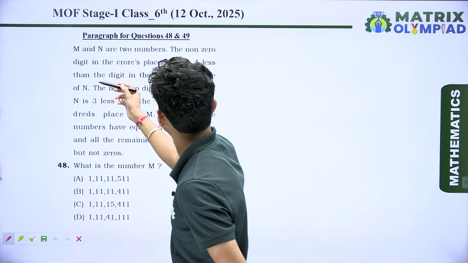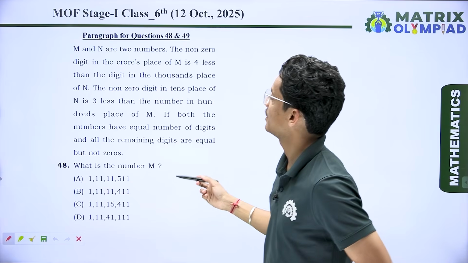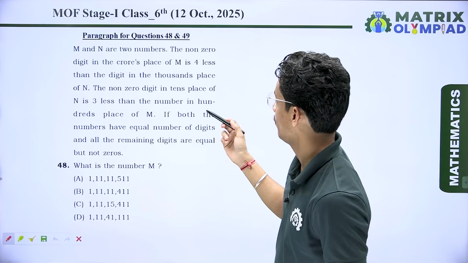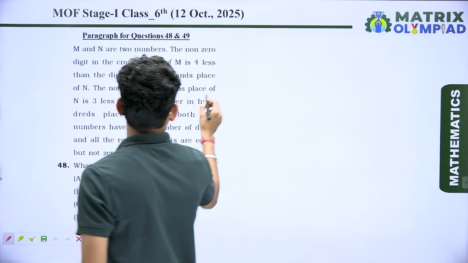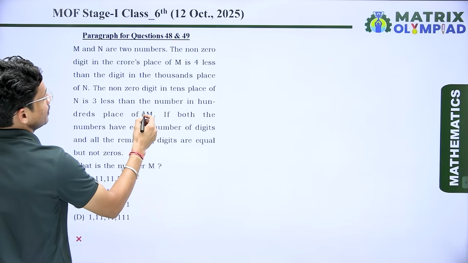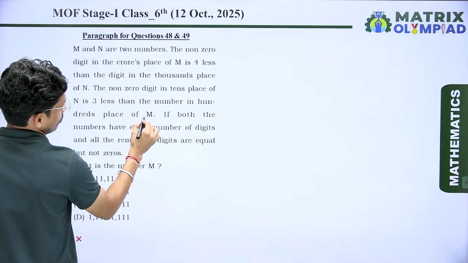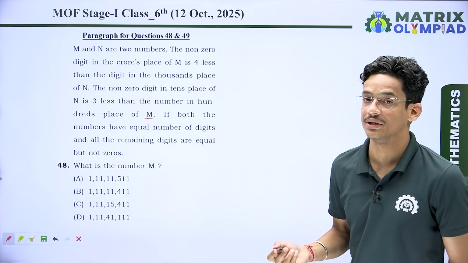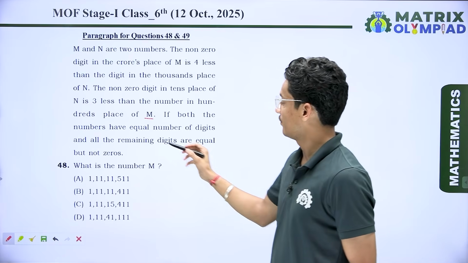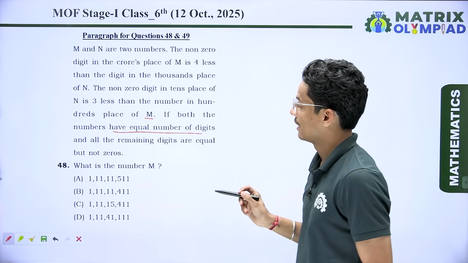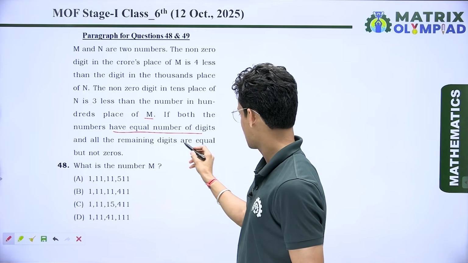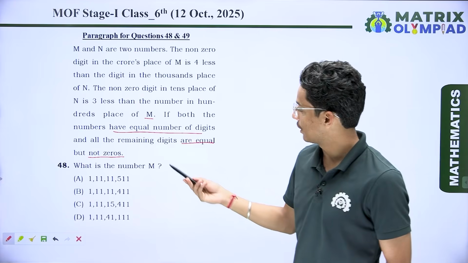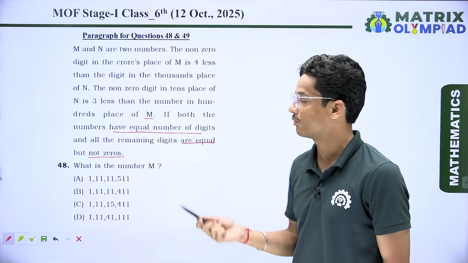The non-zero digit in the crore place of M is 4 less than the digit in the thousand place of N. The non-zero digit in the tens place of N is 3 less than the digit in the hundred place of M. If both the numbers have an equal number of digits, and the remaining digits are equal but not 0, what is the number M? So the important thing is we have to find the number M.